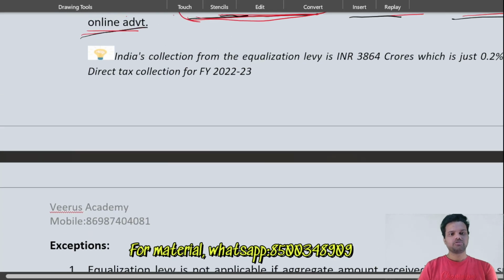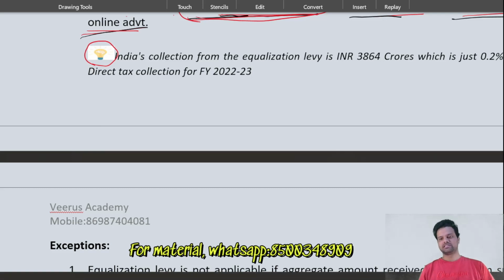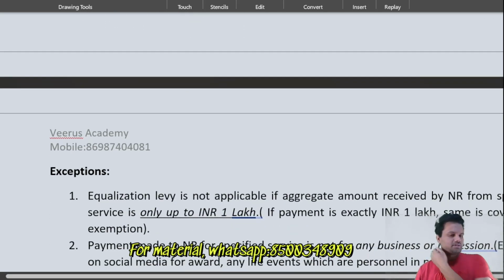Okay, so before moving on to the exceptions part, anywhere if you see this symbol, I just kept it for your reference, nothing related to the material, but it is just a matter of your knowledge updation. So India has collected this much of equalization levy. I will actually give you some interesting points around each topic, each subject, and I will give some quotes as well at the bottom. Okay, now I'm moving on to the exceptions part.